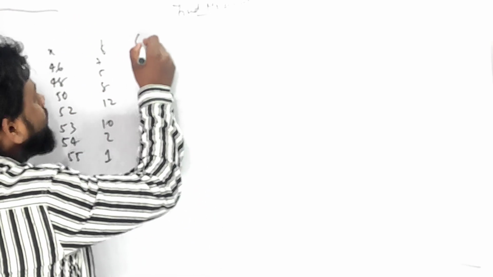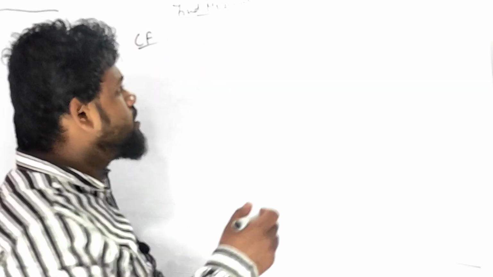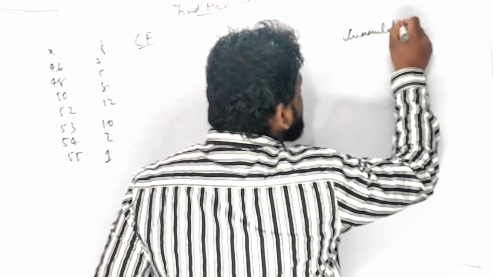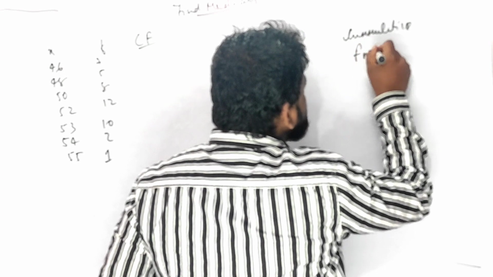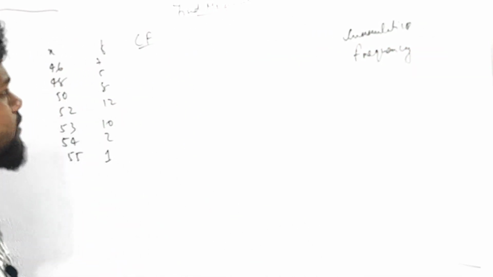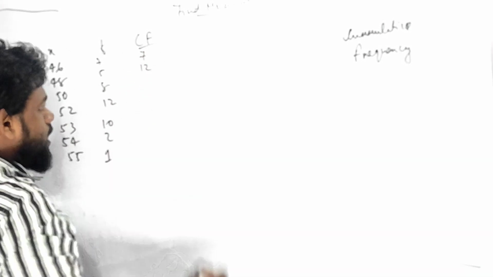If something is given in this way, you have to find CF. CF stands for cumulative frequency. Is it clear, everyone? If you don't know cumulative frequency, let's learn it. 7, 7, 4, 11, 12.